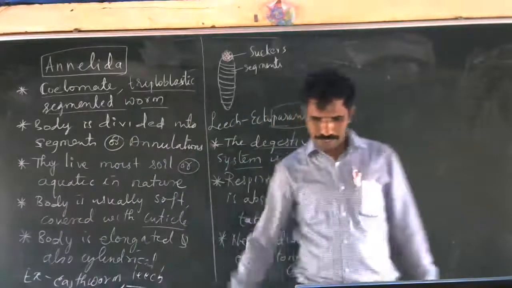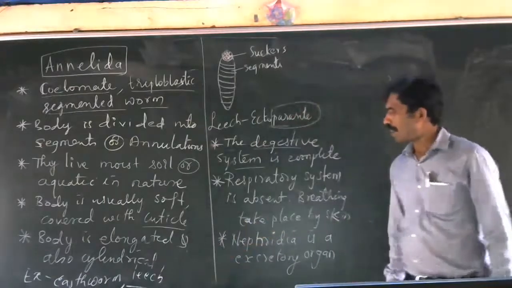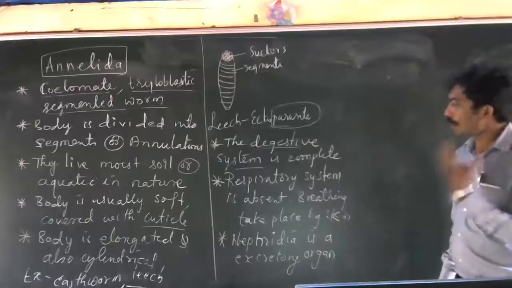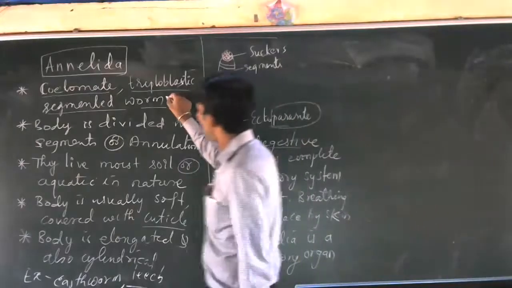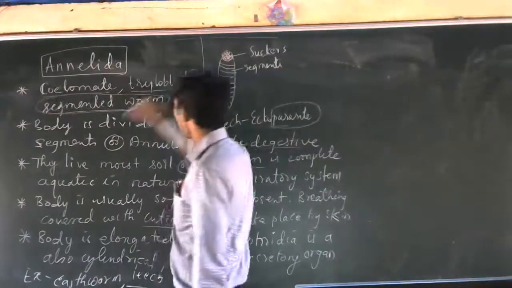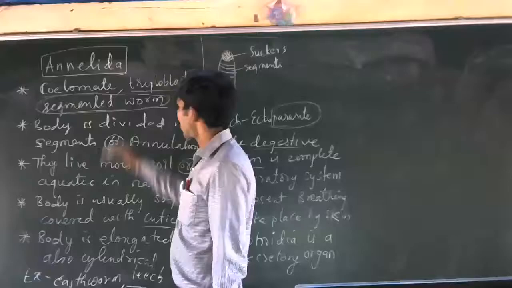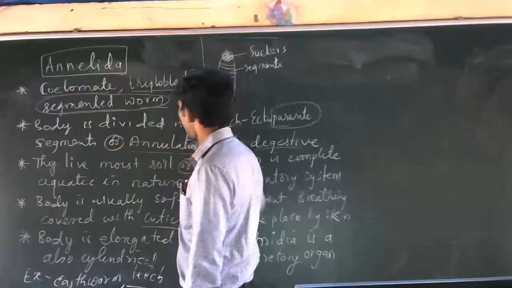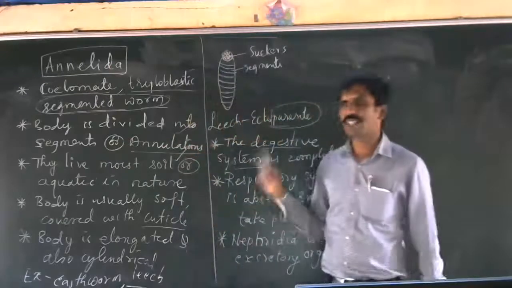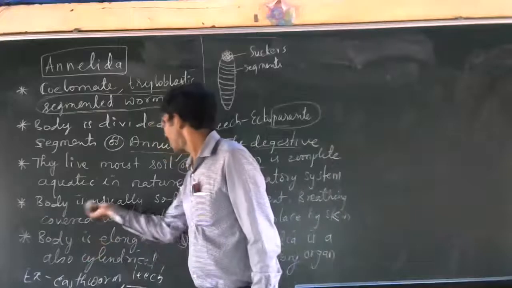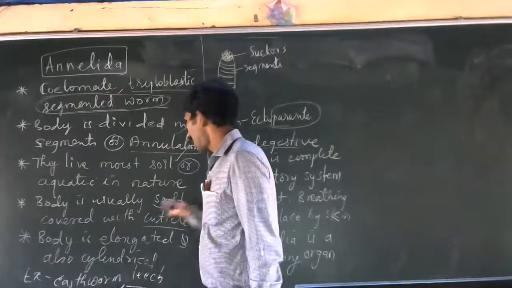So these are actually the important characters. See, segmented body divided into segments or annulation. That's a very important character. And they live in the mud soil, always, because the skin is very soft. Body is usually soft and covered with cuticle.